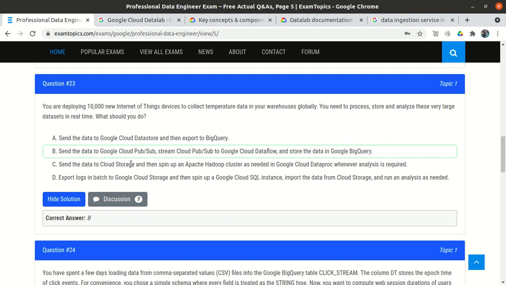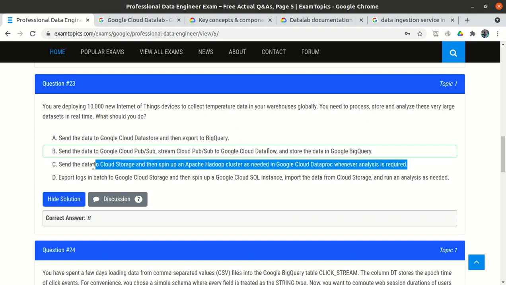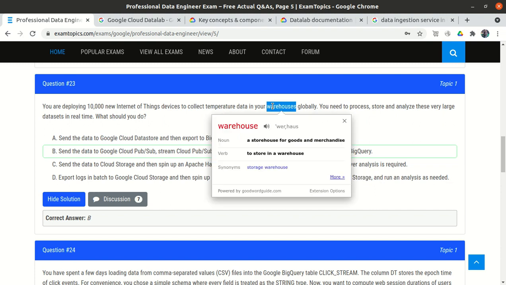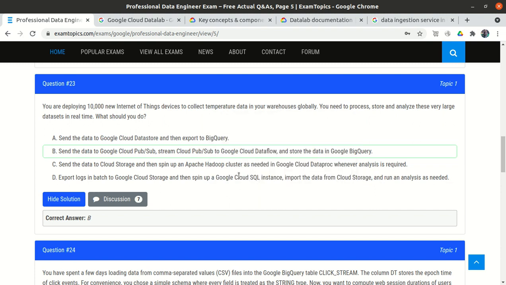Send the data to the cloud storage, and spin up Apache Hadoop. Why would we spin up a different machine, Apache Hadoop, and there is no concept of BigQuery here, right? In the question we have mentioned warehouse, and warehouse is only one tool, that is BigQuery. So option C is rejected. Export logs in batch to the Google Cloud Storage and then spin up a Google Cloud SQL instance and import the data from cloud storage. But here we have mentioned warehouse, and Google Cloud SQL is not a warehouse, so option D is also wrong.